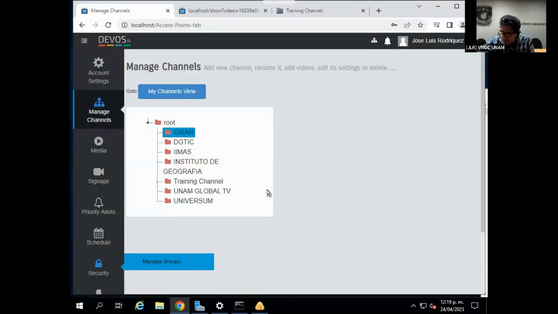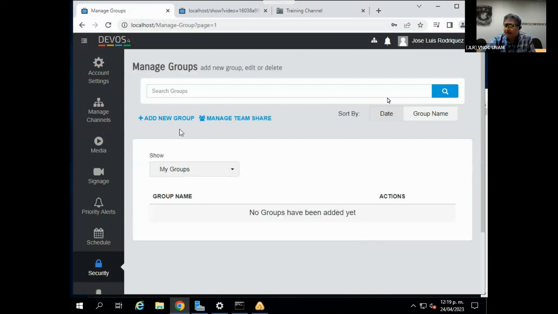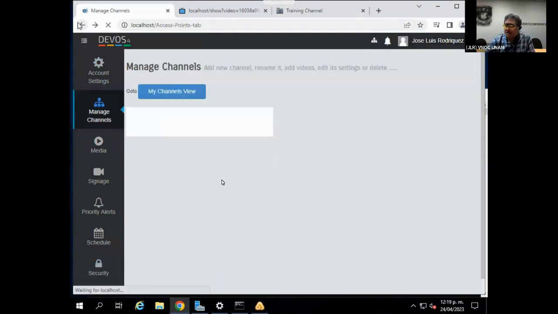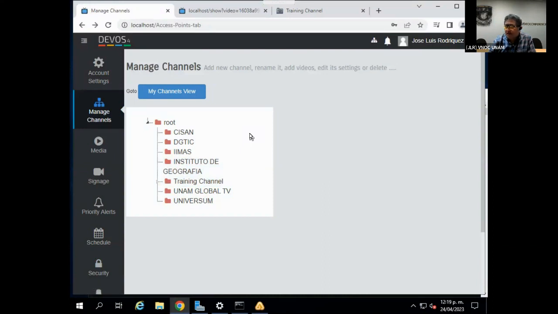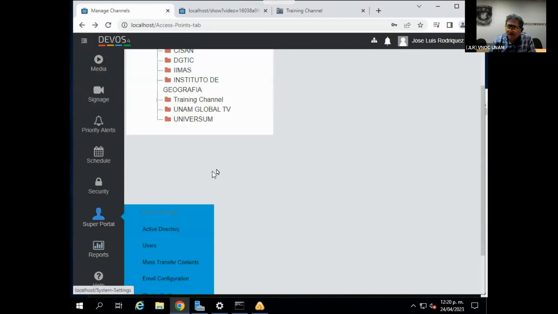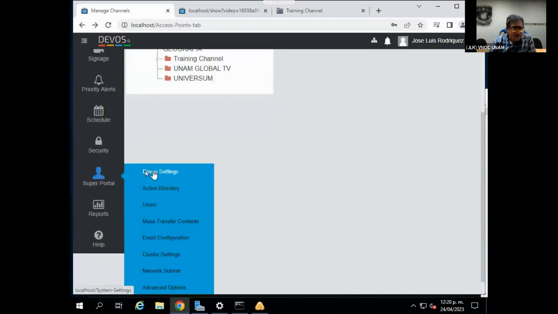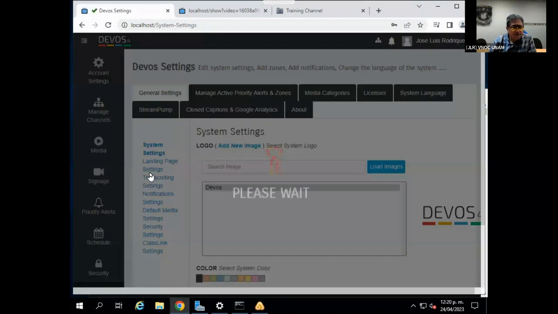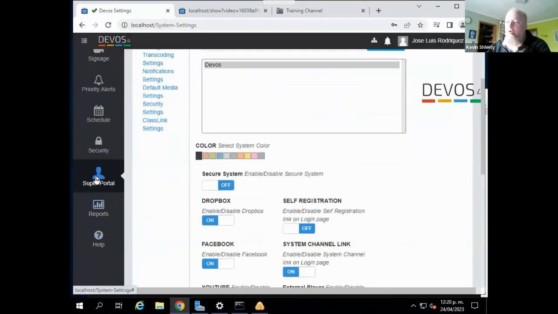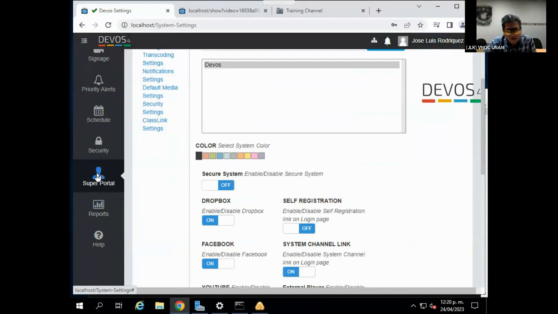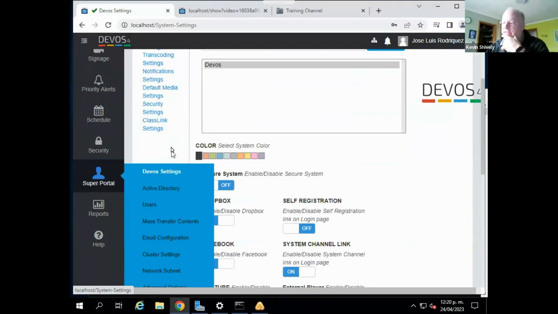Okay. I have another question. Okay. Well, I was trying to see how to change the colors, and perhaps to add a logo of the university on the front. That's okay. So there was settings. Yep. That is in the super portal. And your account, which I'm logged into, it does have super portal, right? Okay. So you can get in here and you can go to Devos settings.